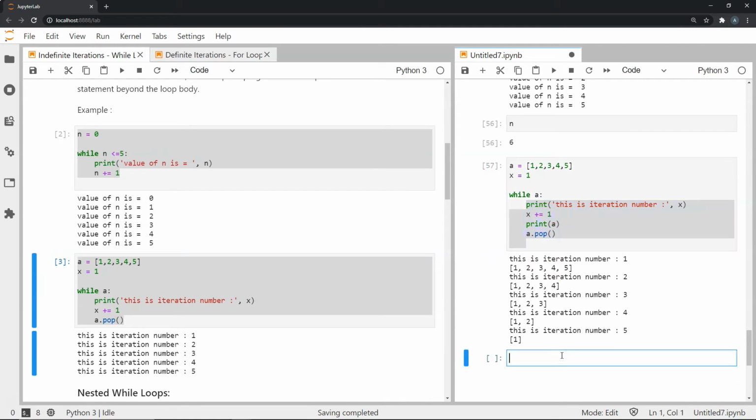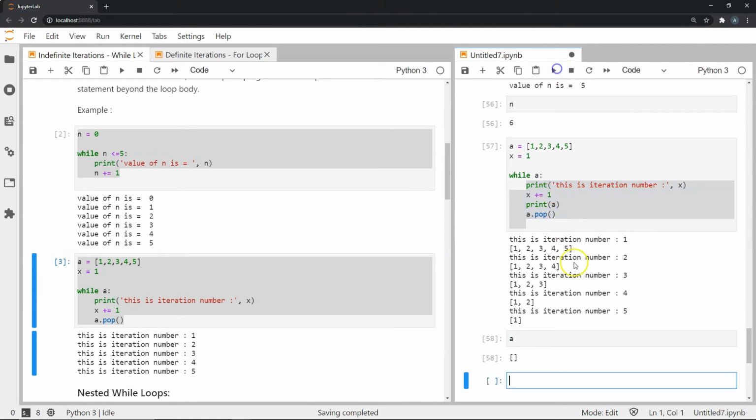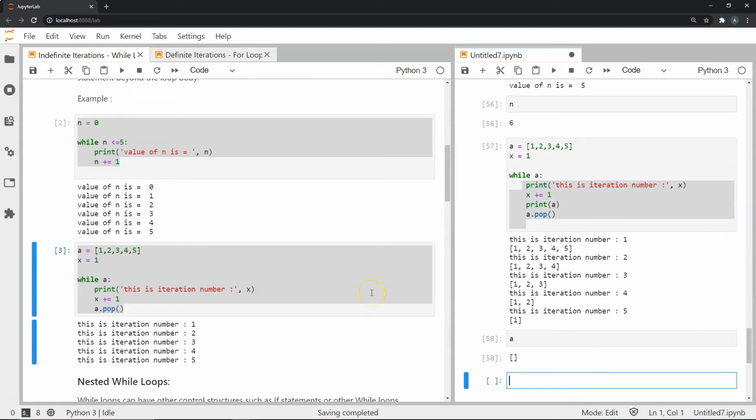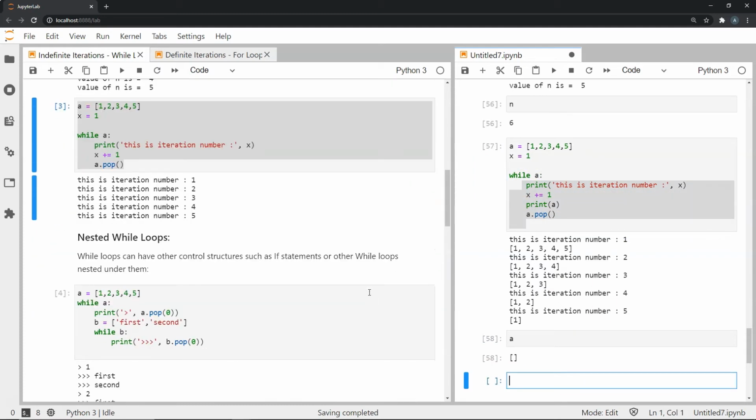And again, let's check what is in A. A should have no elements. As you can see, it's an empty list. When I checked what's in A, it's an empty list, and that is why while A returned false, and we did not print any further. So this is an example of using a while statement with lists. And of course, the next topic would be discussing nested while loops.